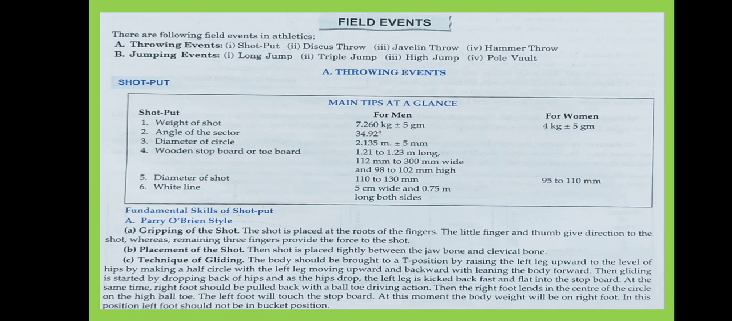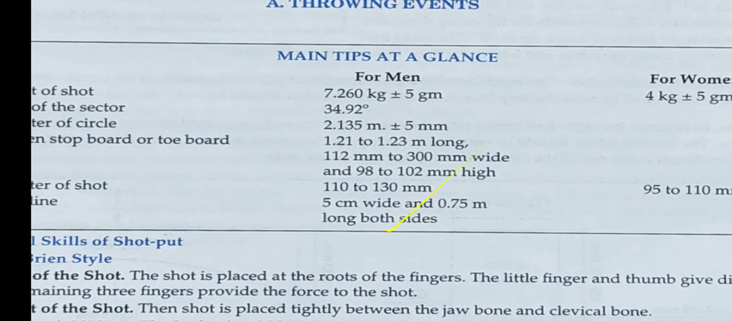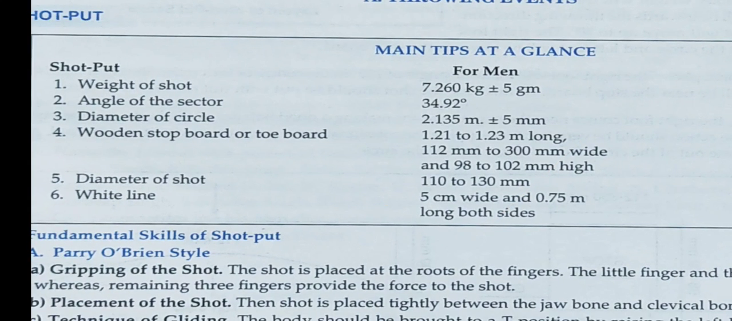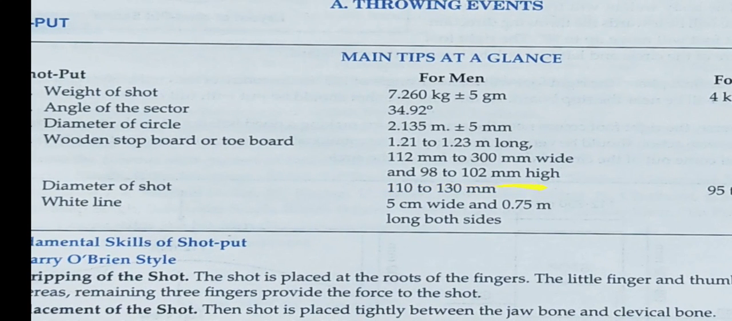What are we going to study? Shot put. Now what is the weight of the shot? You can see here, the weight of the shot is 7.260 kg, that is, a little more than 7 kg for the men's, whereas it is 4 kg for the women's.